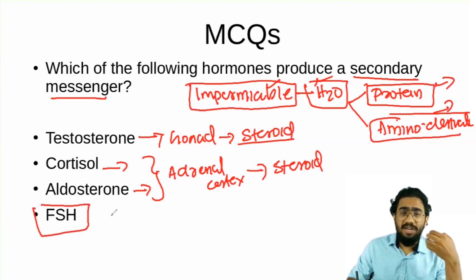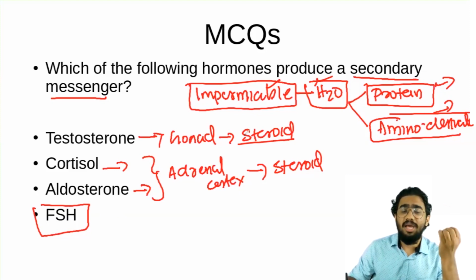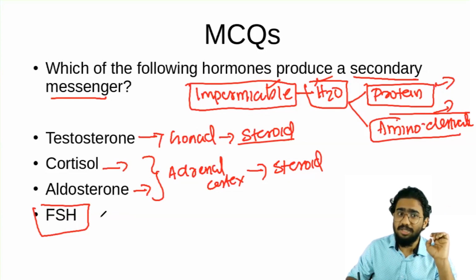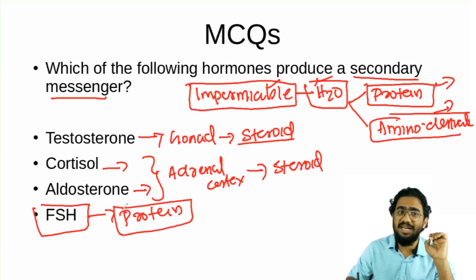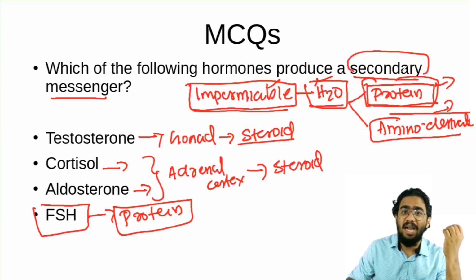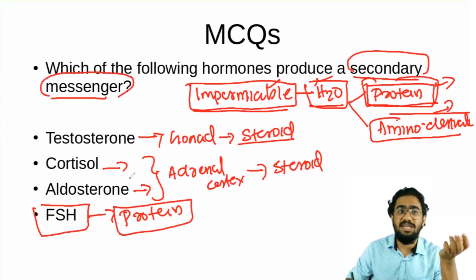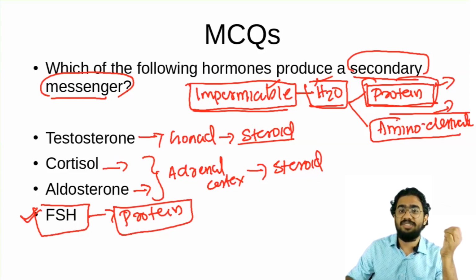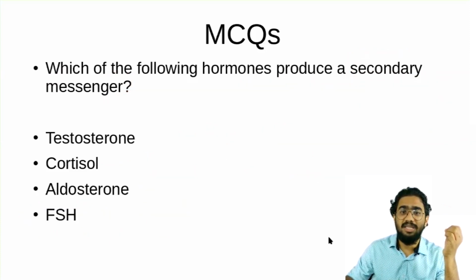Did we discuss FSH in any of the lists? I told you there are 4 lists: protein, amino acid derivative, steroid hormones, and iodothyronines. Is FSH discussed in any of the 3 lists we have studied? No, we didn't discuss it. So you have to understand FSH is a protein hormone. I told you whichever hormones we didn't study come under the protein or peptide group. And you have to know that all the protein hormones are water soluble. They are impermeable to the cell membrane. They will act by producing the second messenger here. So what is your answer for the question? Our answer for the question is FSH here. Okay. So let's go and discuss the next question for you.